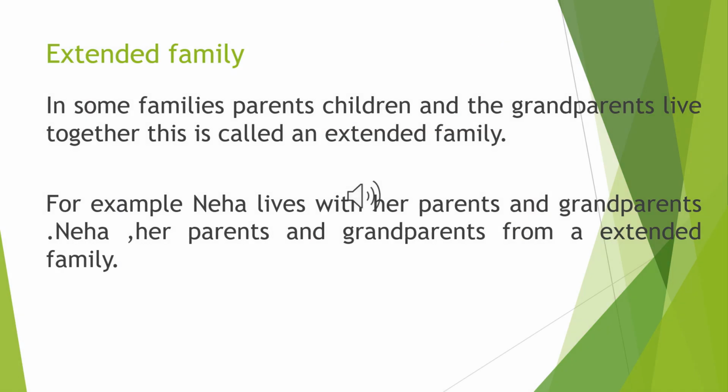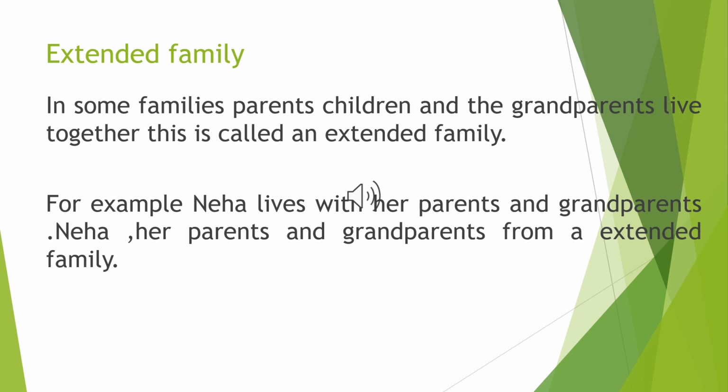Children, my next topic is extended family. In some families, you have seen parents, children, and their grandparents living together. This family is called an extended family. For example, Neha lives with her parents and grandparents. So Neha, her parents, and her grandparents belong to which family?